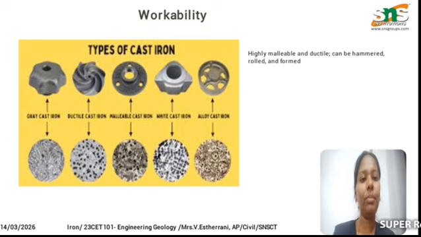First one is the cast iron. Next one, ductile iron. Next one is the white cast iron. Next one is the alloy cast iron. These are the types of cast iron where these types of shapes can be manufactured by its property called the ductility and the malleability.